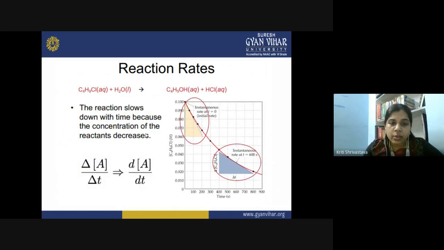Then the reaction slows down with time because the concentration of the reactant is getting lesser and lesser. So with the increase in the time interval, you can see that there is a decrease in the reaction rate. Initially it was very high. You can see a steep line, but slowly, gradually the line takes a linear shape.